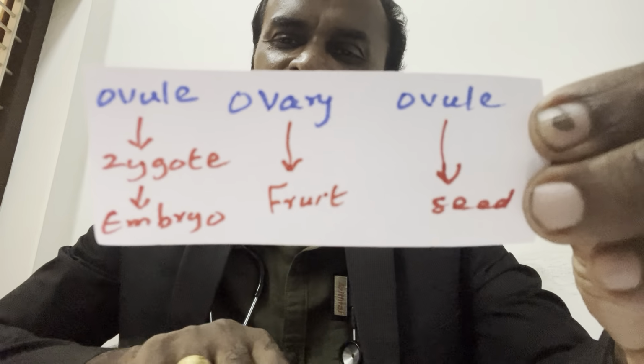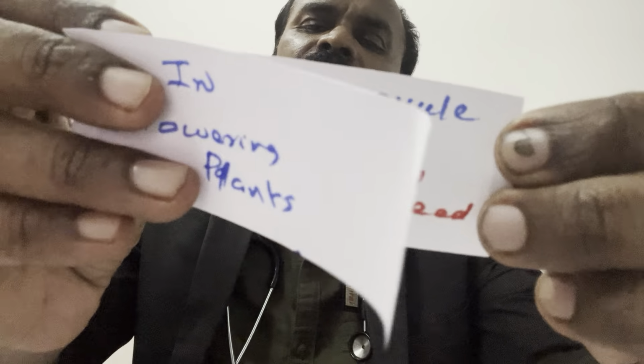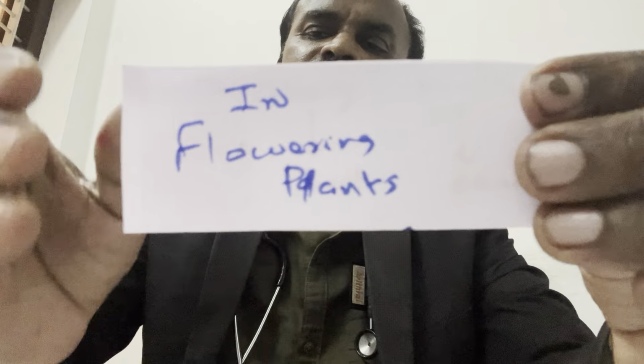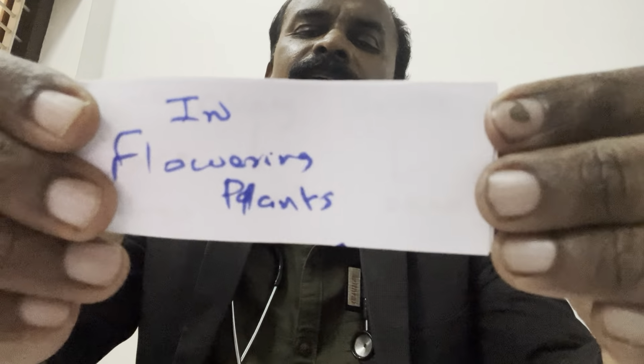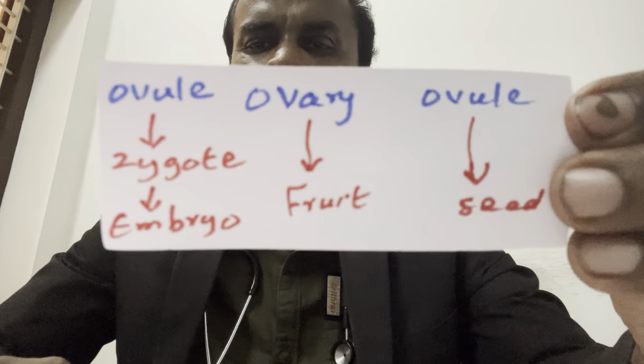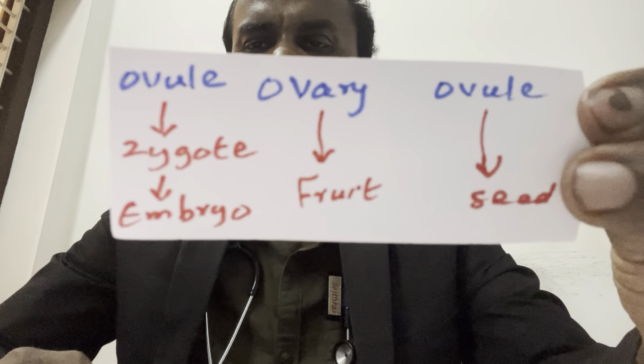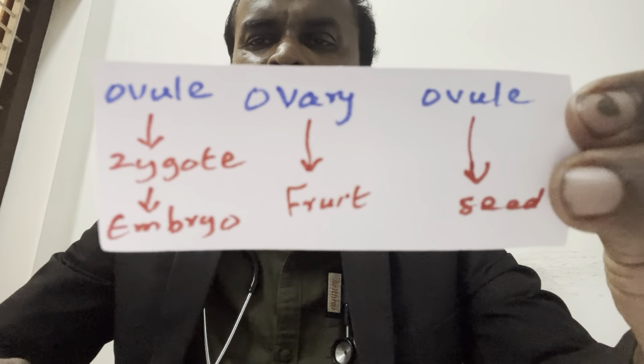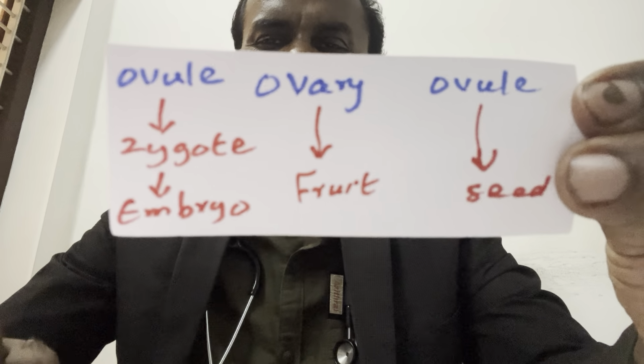I have made it very clear for you, better than the textbook. For flowering plants, just mug it up.